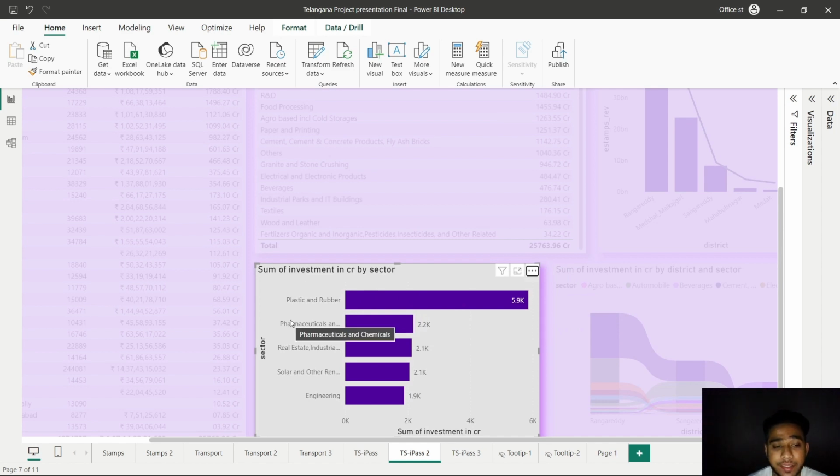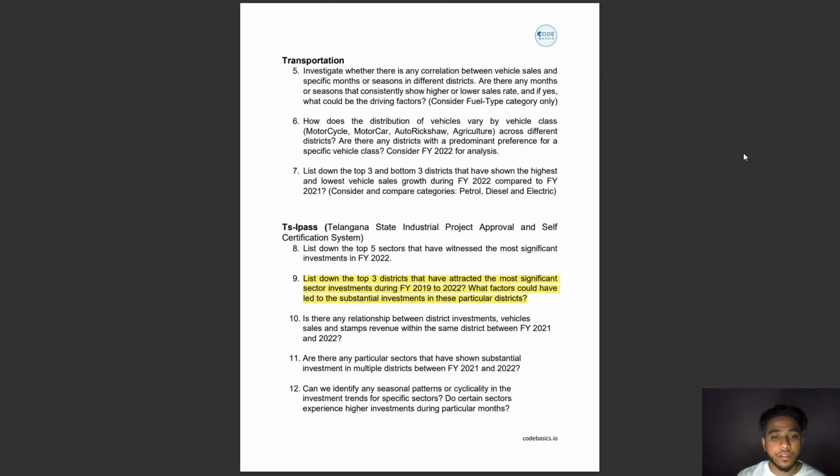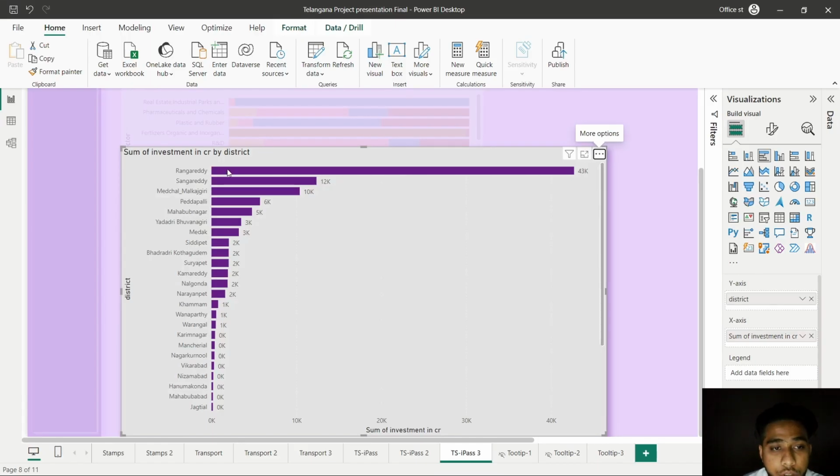Their presence in the top 5 sectors and their potential to shape the future of Telangana's economy, fostering innovations, employment, and sustainability. So the next question is, we have to list down the top 3 districts that have attracted the most significant sector investments during the year 2019 to 2022. So here are the districts with the most number of sector investments.